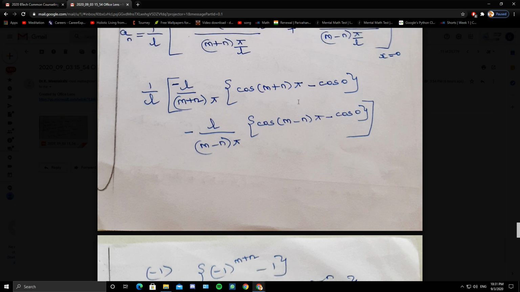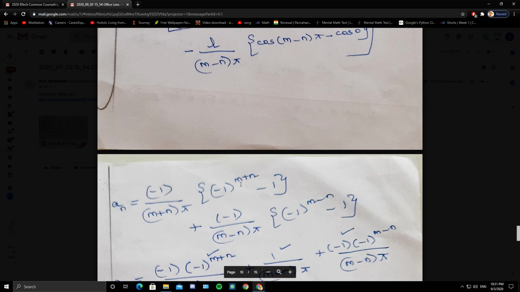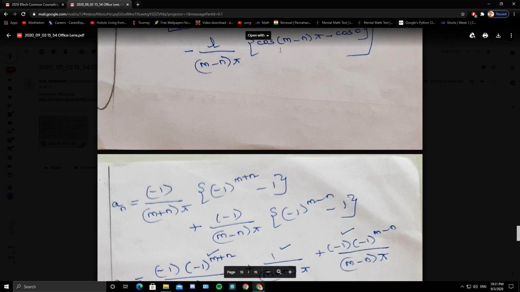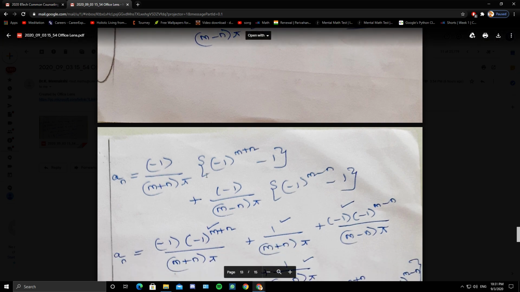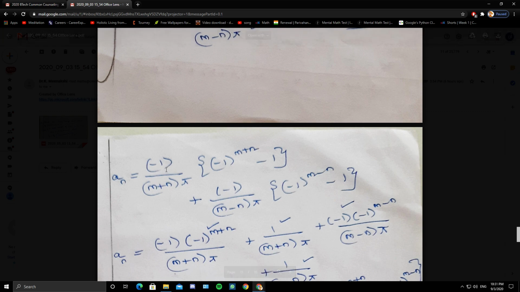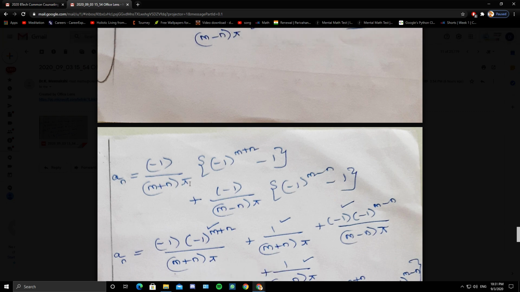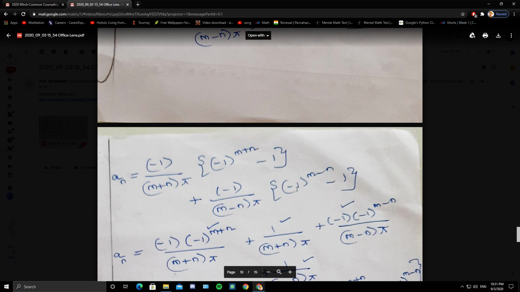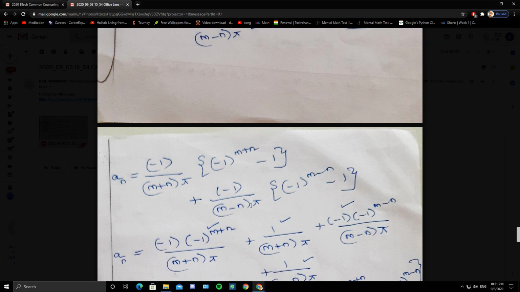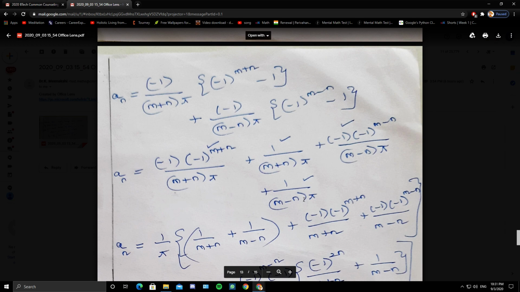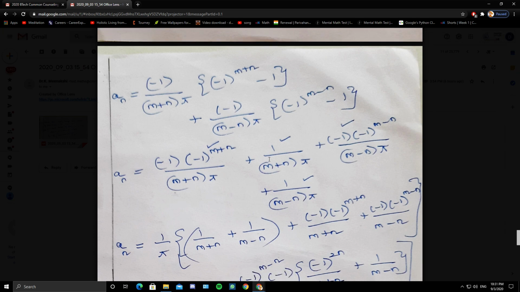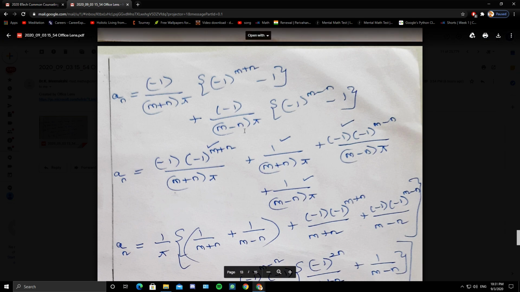So cos of (m plus n) pi is minus 1 whole power m plus n. And here cos of (m minus n) pi is minus 1 whole power m minus n. So I have taken minus inside, minus 1 into minus 1 whole power m plus n, minus of minus plus 1 by (m plus n) into pi, and here plus minus 1 into minus 1 whole power m minus n by (m minus n) into pi plus 1 by (m minus n) into pi. So now you group the second and fourth term, first and third term.